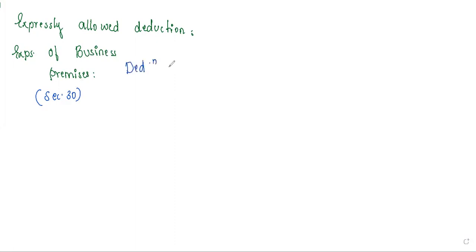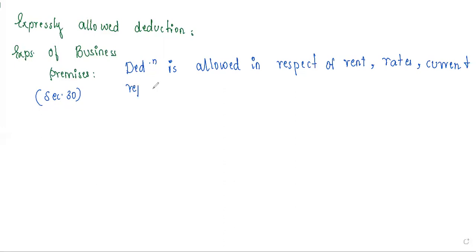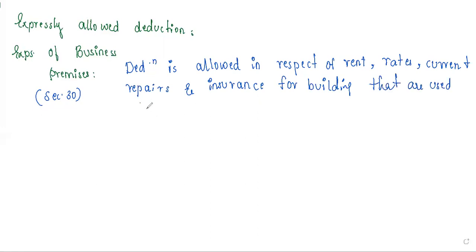You can just take down: deduction is allowed in respect of rent, rates, current repairs, and insurance for buildings that are used by the assessee for his business or profession.